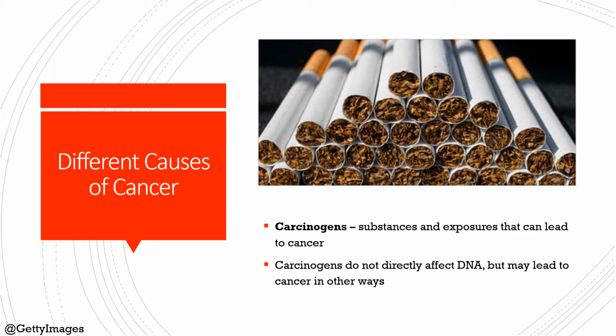Cells can begin to become cancerous from environmental or genetic factors. Environmental factors that can cause cancer usually originate from carcinogens. Carcinogens are substances and exposures that can lead to cancer. Carcinogens do not necessarily affect the DNA directly in that it doesn't change its structure, but it may lead to cancer in other ways, such as causing cells to divide at a faster rate than normal, which could increase the chance that the cells malfunction.